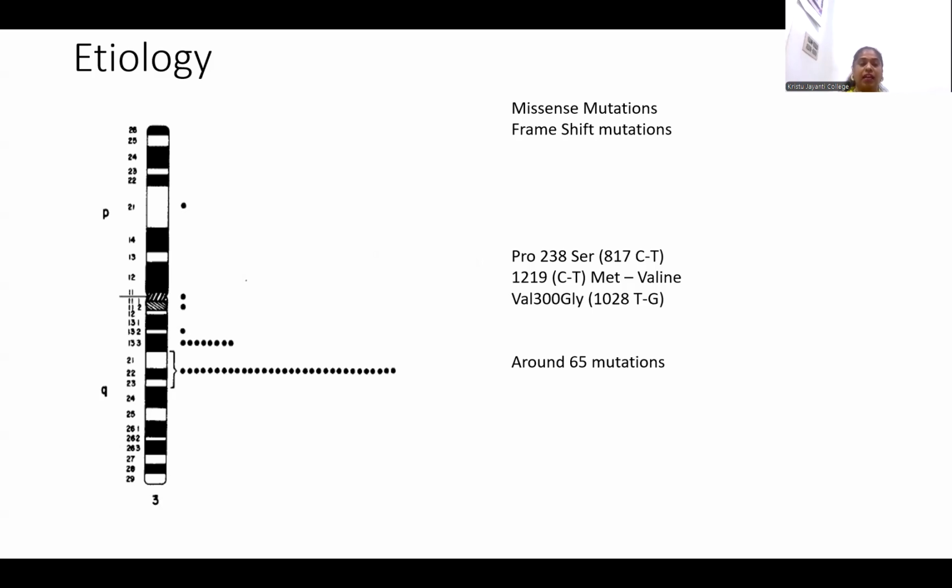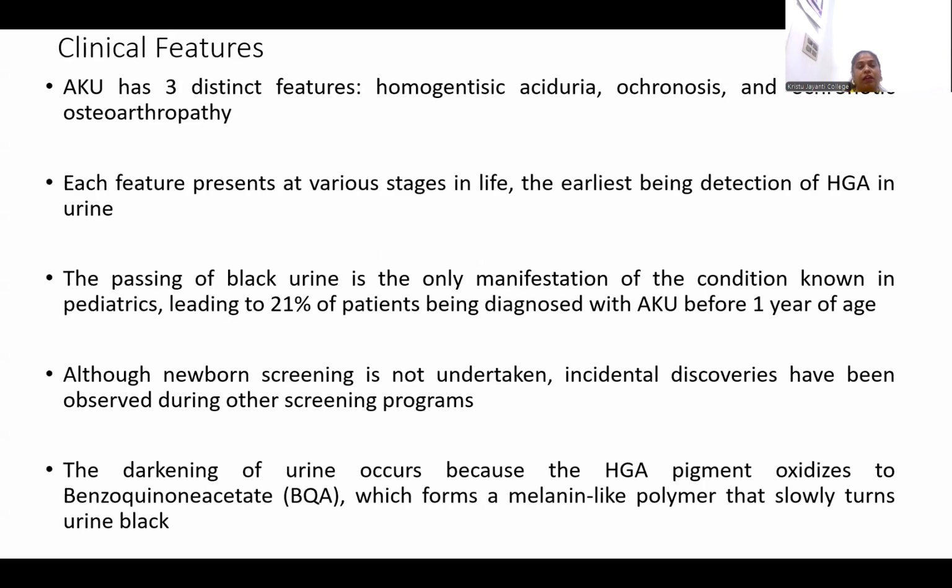The three main clinical features of this disease are homogentisic aciduria, meaning accumulation of homogentisic acid in the urine, ochronosis, and ochronotic osteoarthropathy. Each feature is present at various stages of life.